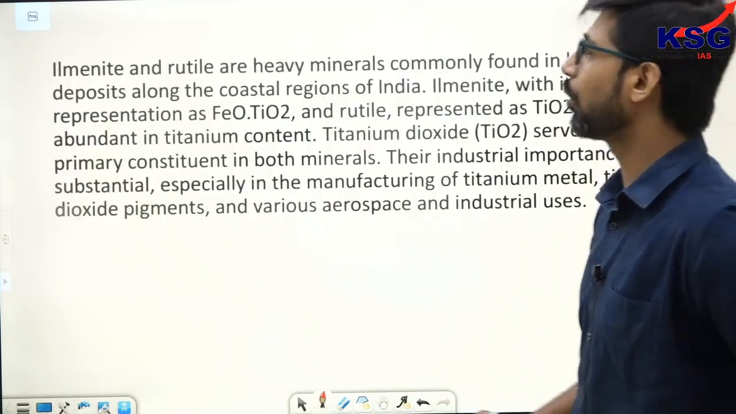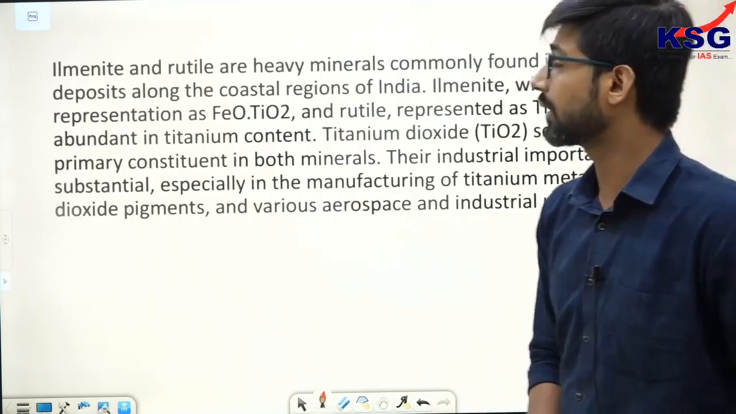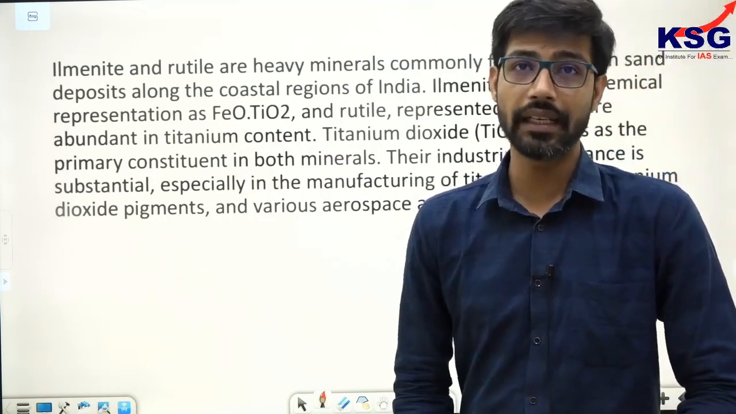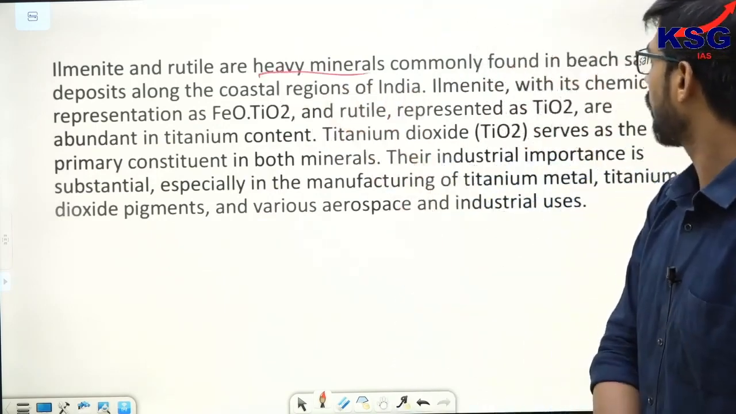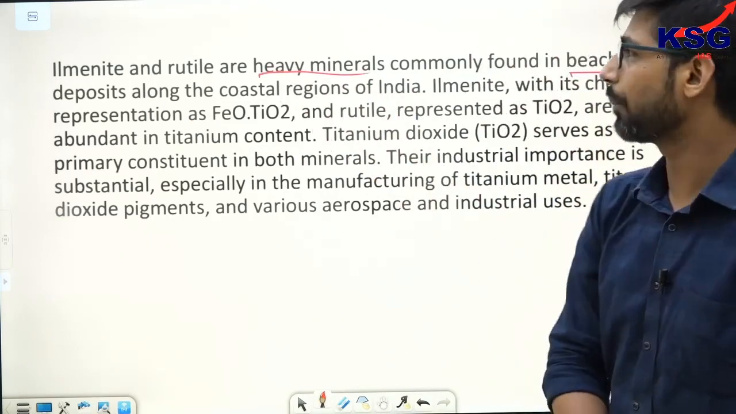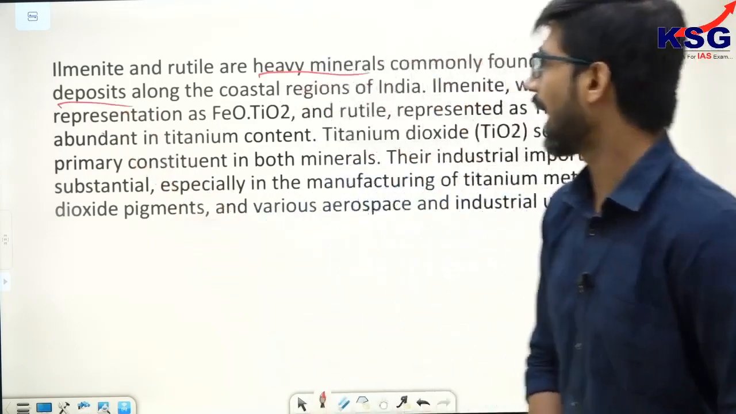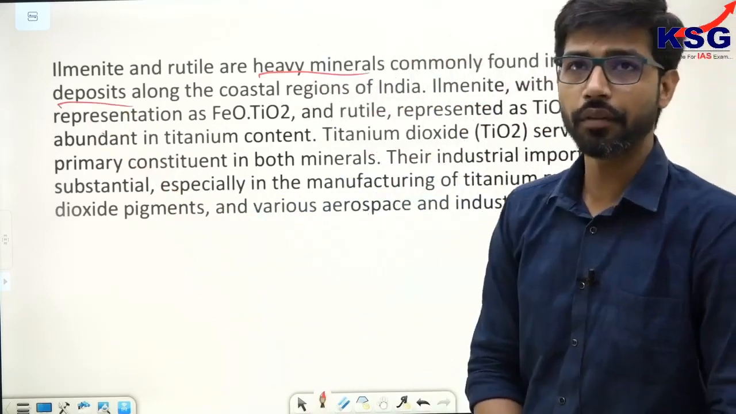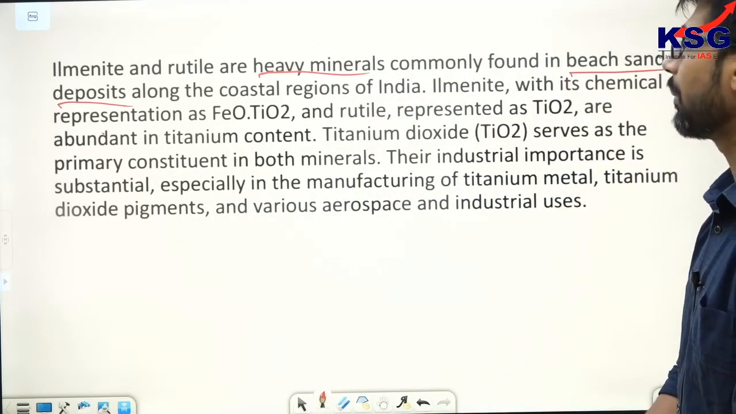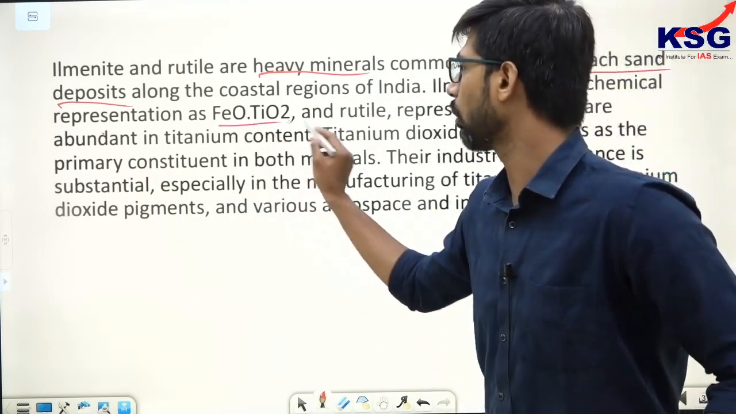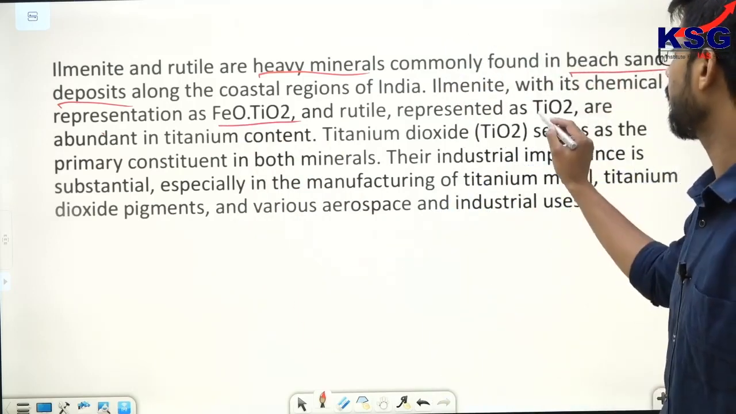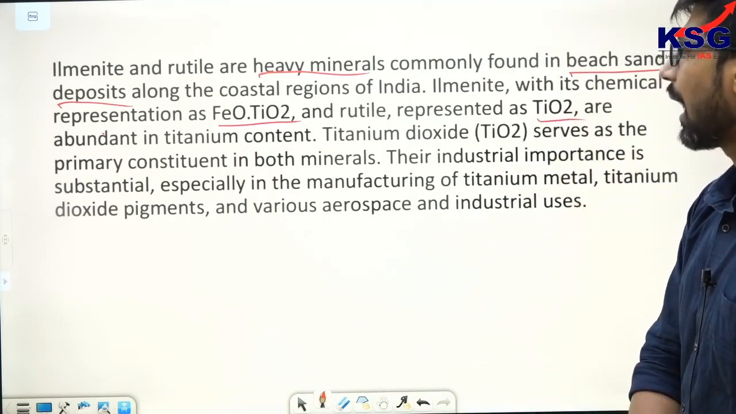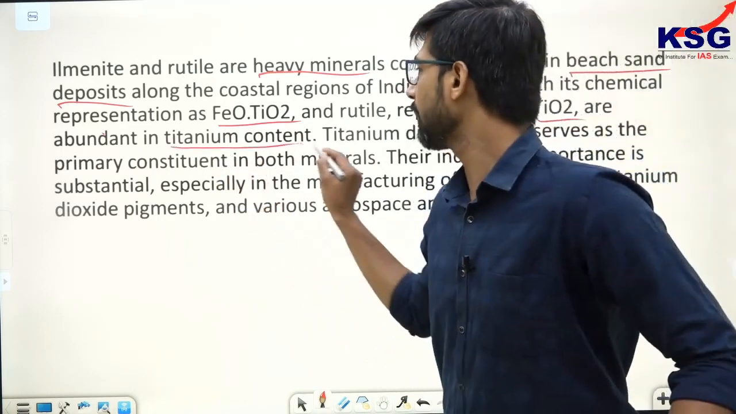Understand this, these are both raw materials associated with titanium. D is the correct answer. They are both heavy minerals and commonly found in beach sand deposits along the coastal regions of India. Ilmenite has the chemical representation FeOTiO2. Please remember the formulas as well, they might be asked. Rutile is represented as TiO2, and they are both abundant in titanium content.